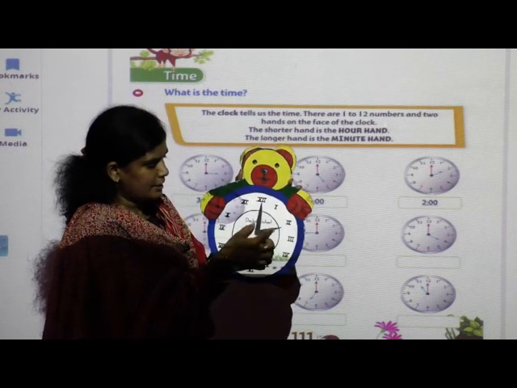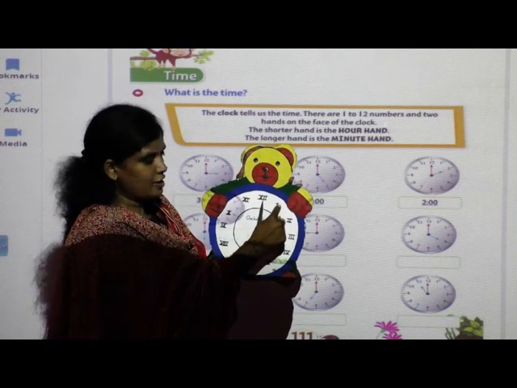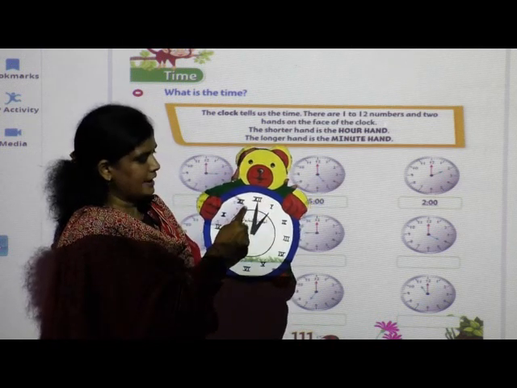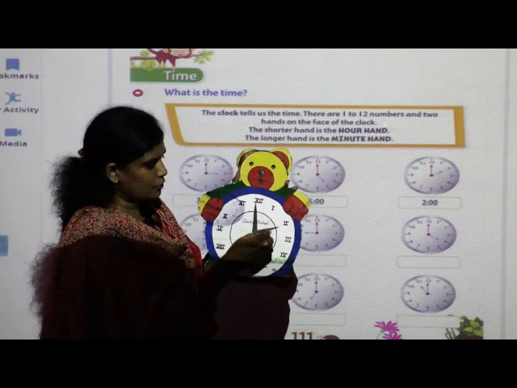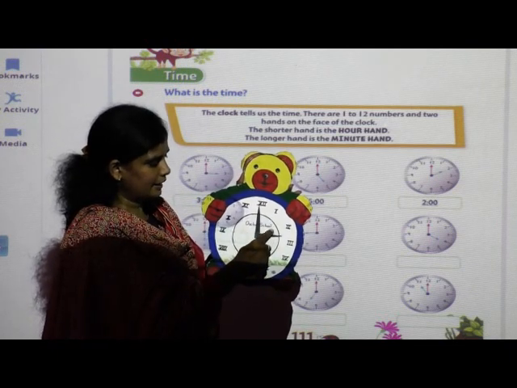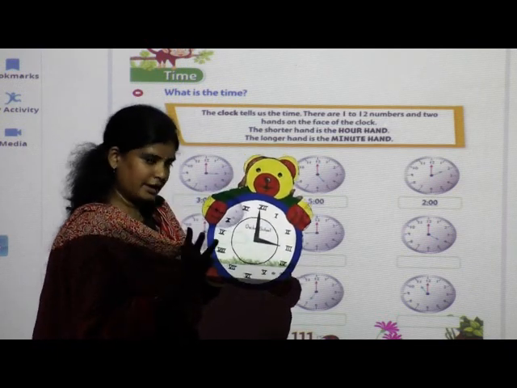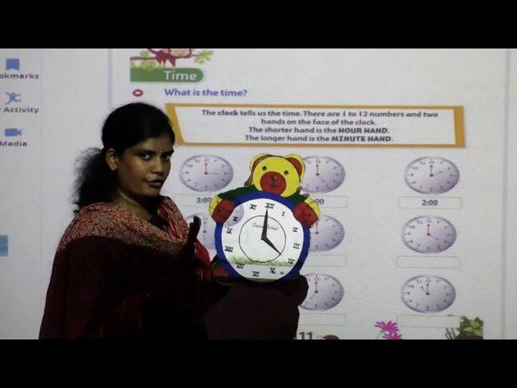Got it? See, once again, when the short hand is on 1, we have to say 1 o'clock. When the short hand is on number 2, we have to say 2 o'clock. When it is on 3, we have to say 3 o'clock. And when it is on 4, we have to say 4 o'clock.